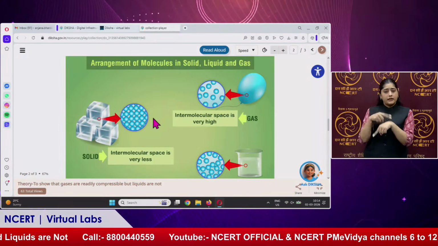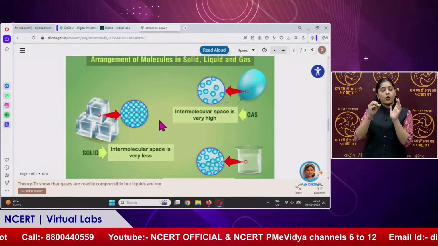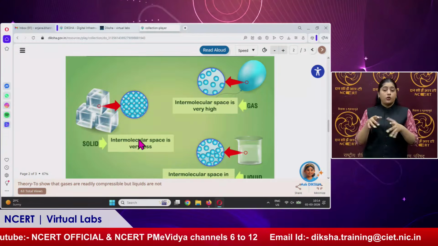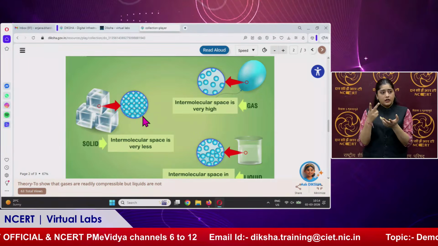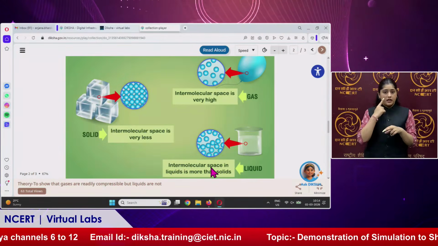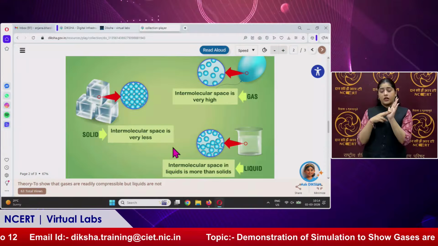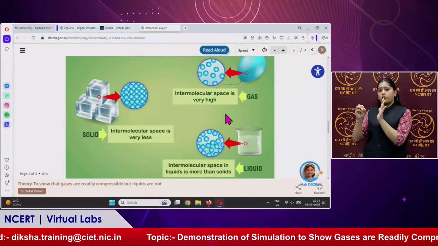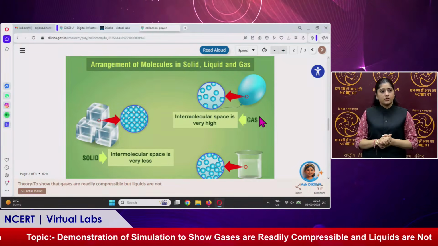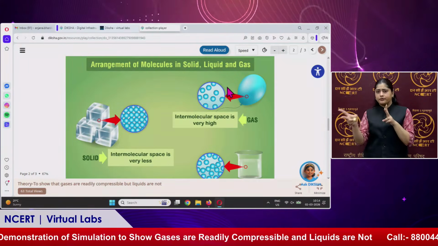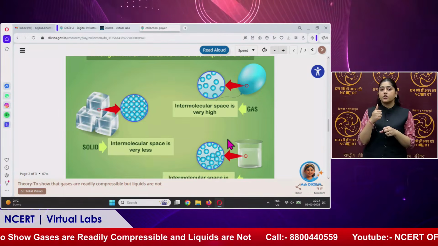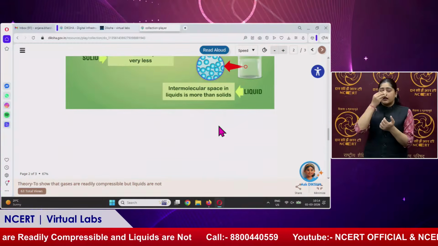This is the diagram of the arrangement of molecules in solid, liquid and gas. We can see from the diagram that intermolecular space is very small in solids because the molecules are tightly packed. In liquids, intermolecular space is more than in solids but much less than in gases. And in gases, intermolecular space is very high. This is the main reason gases are readily compressible when we apply external pressure.